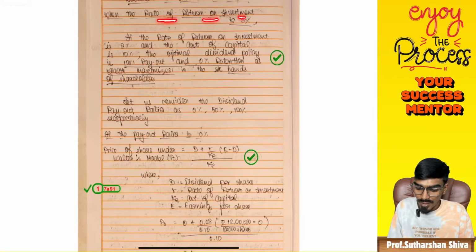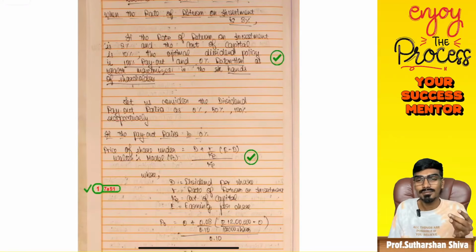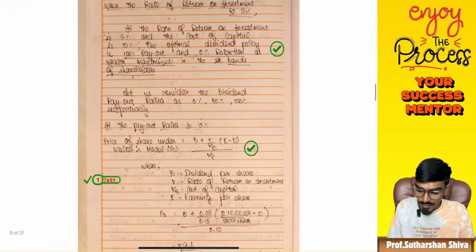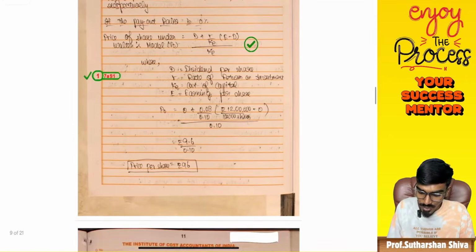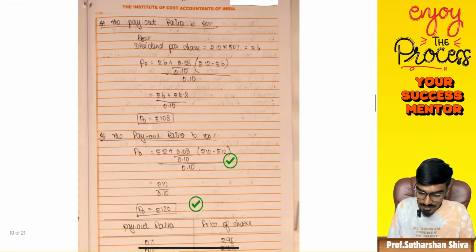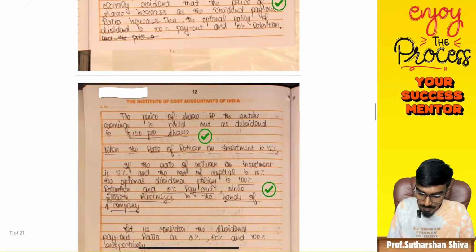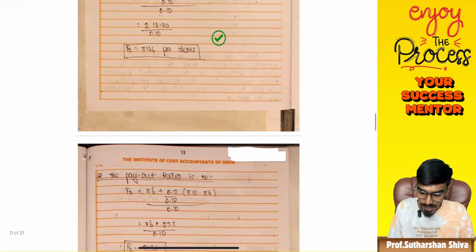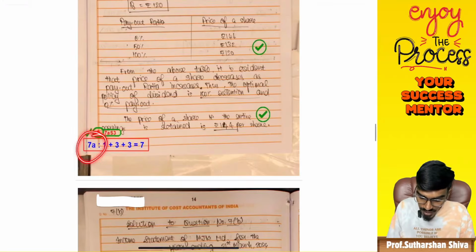7A is about when the rate of return on investment is 8%. See, the institute has done very good paper correction, specifically for FM, corporate accounting, auditing, OMSM, and to an extent taxation. The paper correction is not that much in FA. I will tell you those two papers, which is a suspense for you. When the rate of return on investment is 8%, the dividend payout ratio, basically I guess it is from dividend decision, and the price per share, if the payout ratio is there, all the computation has been clearly written, showing how much effort she has taken to explain. Explanation is still required. Okay, everything she has written for 7A, 7 marks.